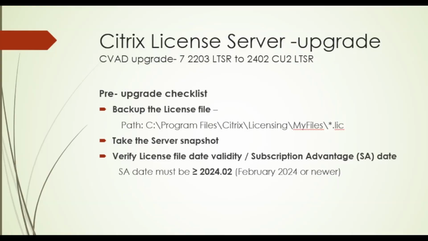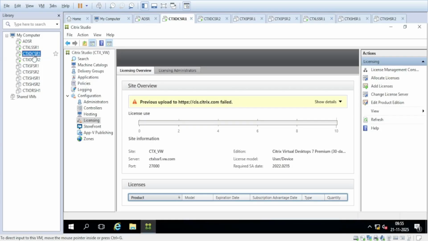So I'll show you how to check this advanced subscription date. For that, you need to log in to Studio, click on Licensing, and here it is showing the advance subscription date. For me it is showing blank because I am using a 30-day license. But in production, it will show you the advance subscription date here, and before you start the upgrade, you have to check that the date matches the new version.